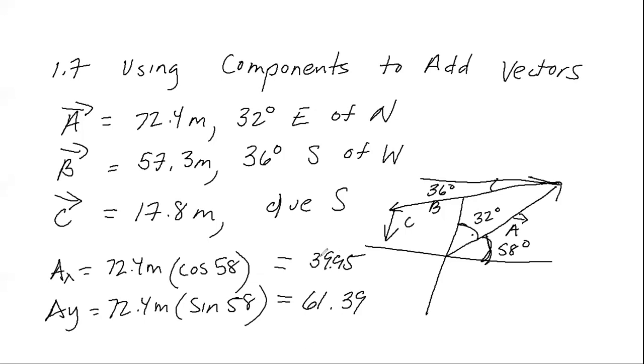Okay, just to clarify, I made a little mistake with the calculator, and this is not 39.9. This is actually 38.3. So the x component of the first vector is 38.3 meters, and the y component of the first vector is 61.39 meters.